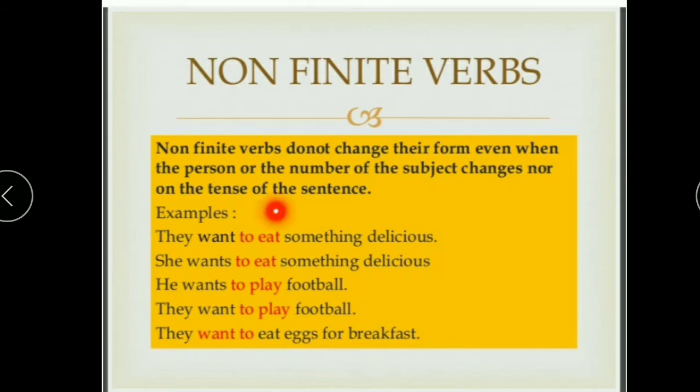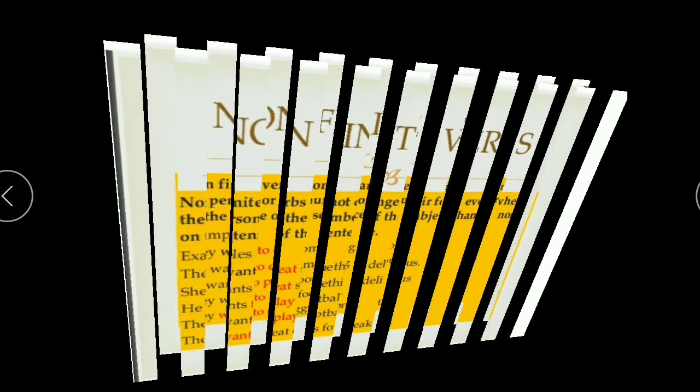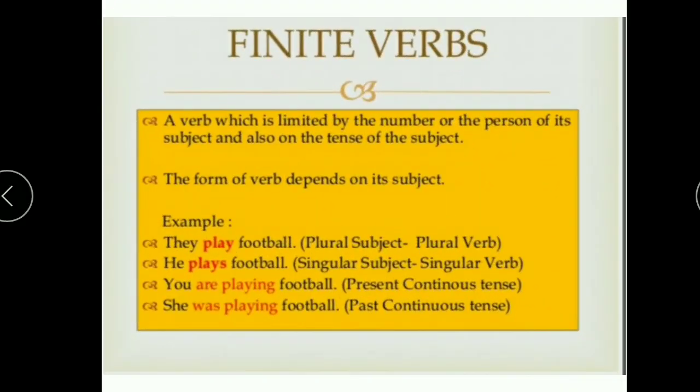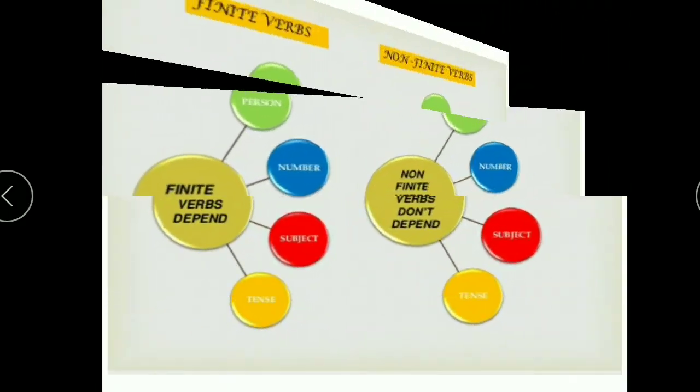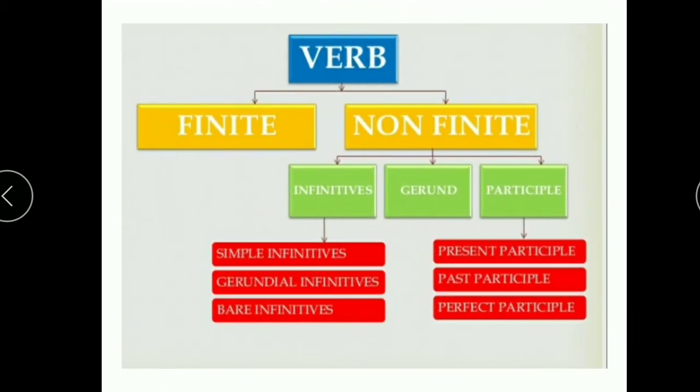Moving back, I will tell you what the different categories are that we will be reading under these verbs. A finite verb, as already mentioned, is the main verb in a sentence, but here we will be discussing the non-finite verb in detail.